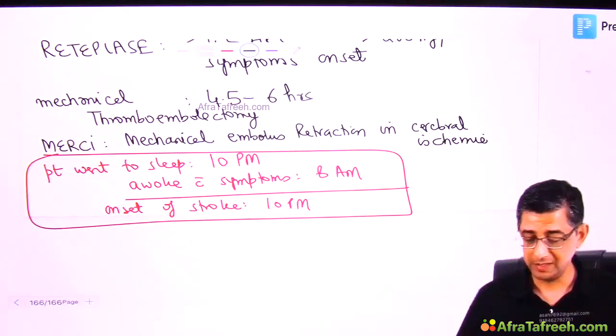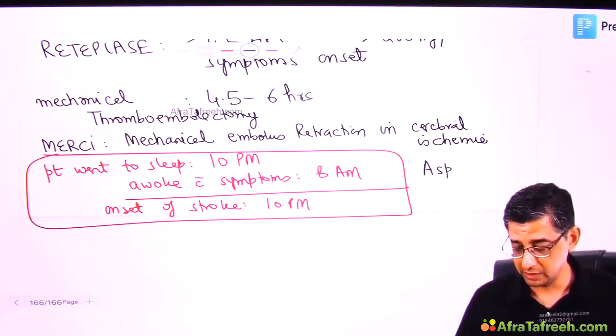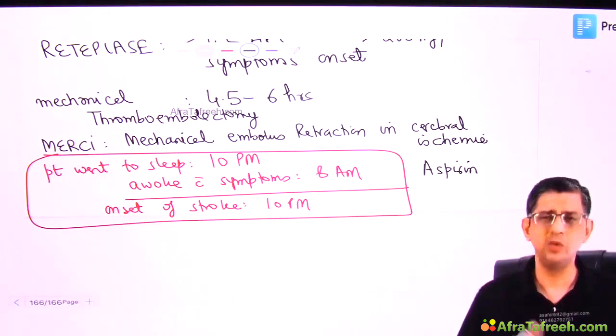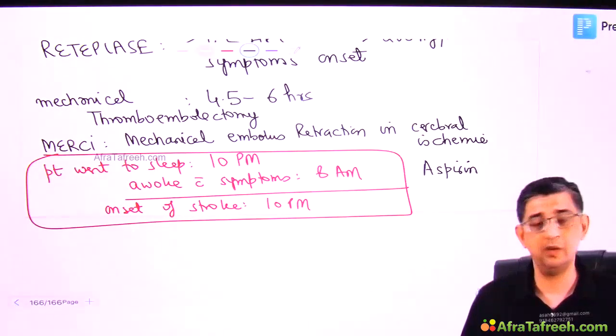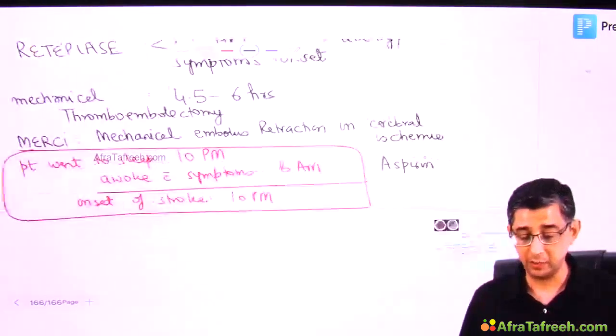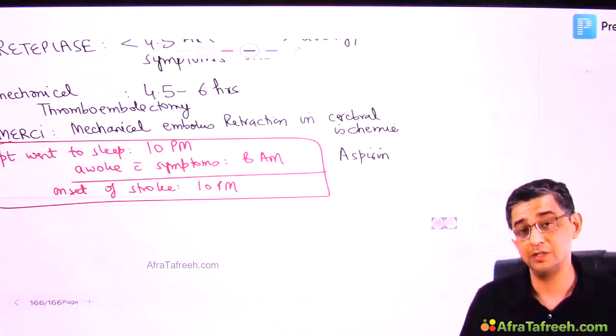Another issue or a message that I get from lots of my students is: are we supposed to give aspirin to a person of ischemic stroke? You are obviously not going to give aspirin to a person of hemorrhagic stroke because he's having a bleeding. Aspirin will worsen the bleeding. But would you give aspirin in a case of ischemic stroke? Then the answer is yes.